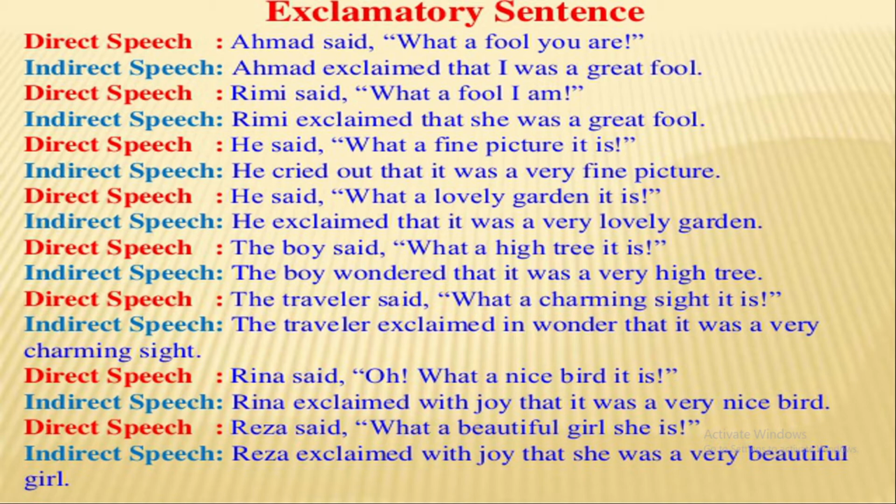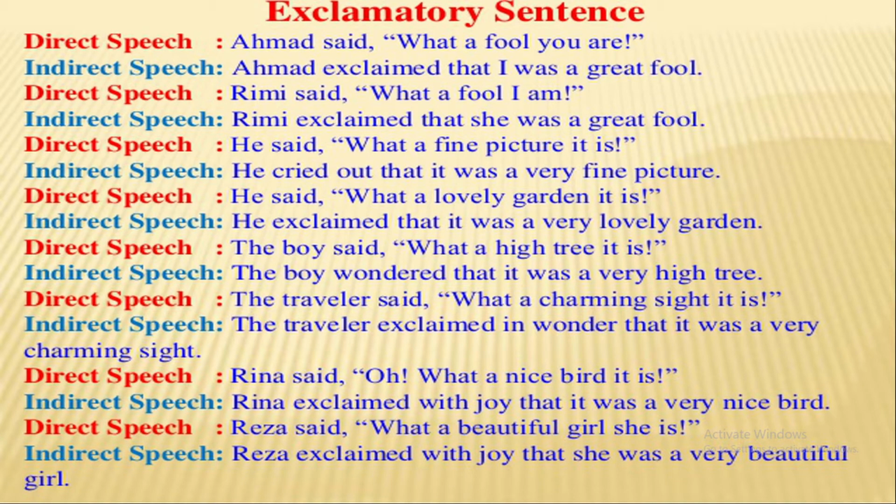And the next example you see, he said, "What a lovely garden it is." He exclaimed that it was a very lovely garden. Here, very is used for the word what and for using a.